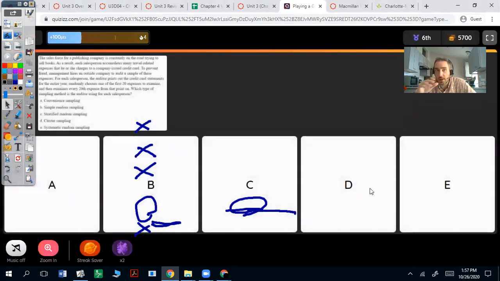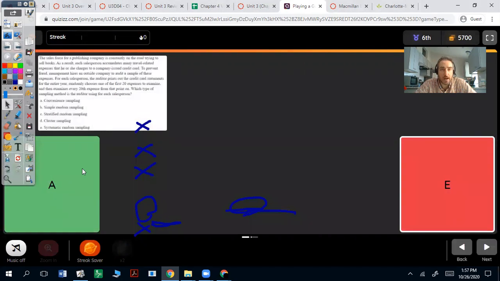And this one is supposed to be systematic random sampling. I have to fix that on my end.